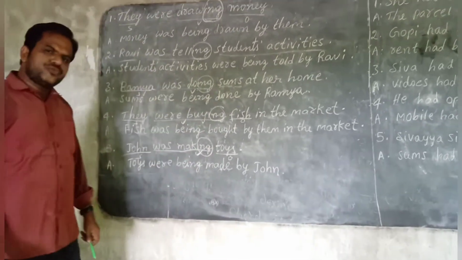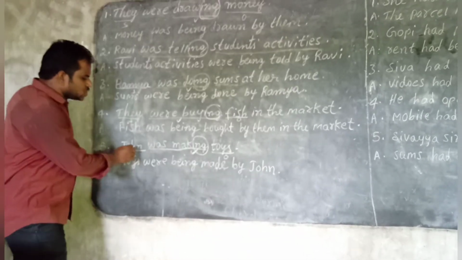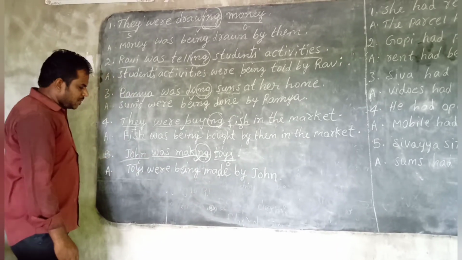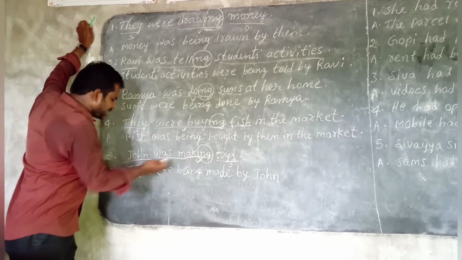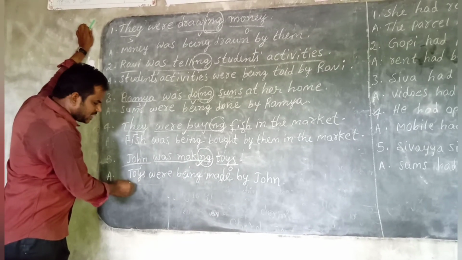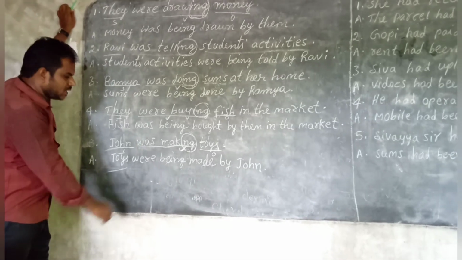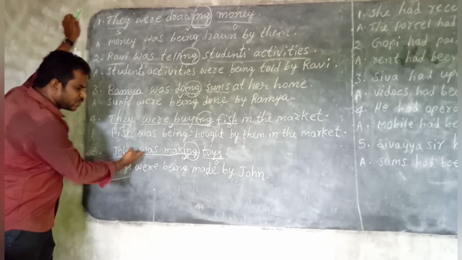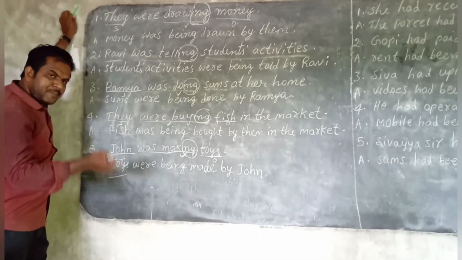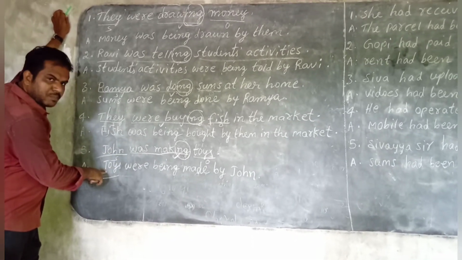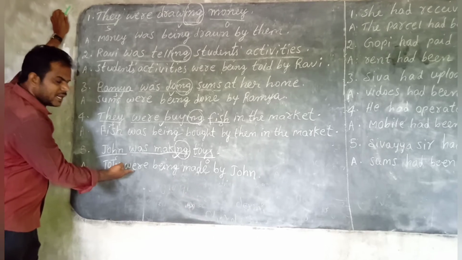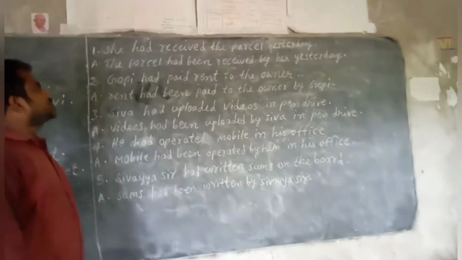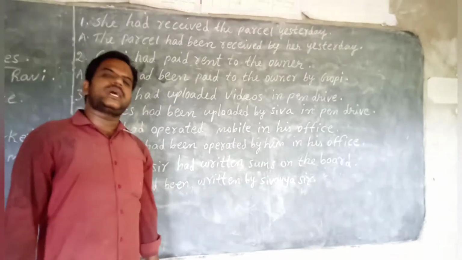Yes children. So if you observe the fifth sentence, here John was, because John is singular, that's why was. But here the object is changed as subject now. According to the changed subject, toys, plural, children, plural. That's why were. In active voice, the subject John is singular, that's why we wrote was. But in passive voice, toys is plural. We have to write the verb, children. Yes, passive done. So children, till now I explained past continuous.